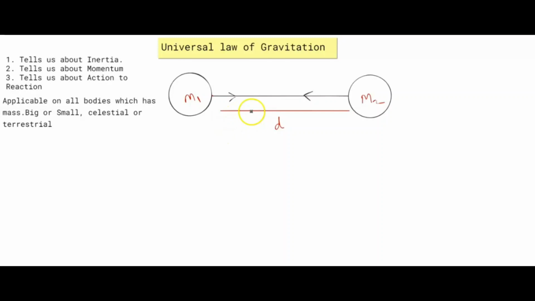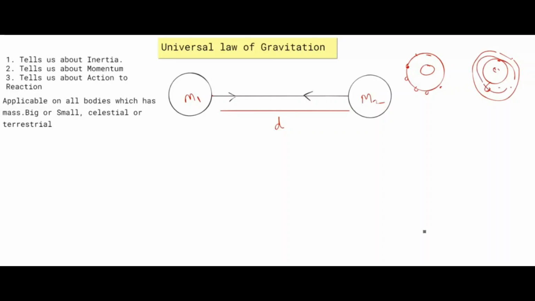Before this, you all know that planets revolve around the sun. This is the sun and these are planets. And the moon revolves around the earth, like this.